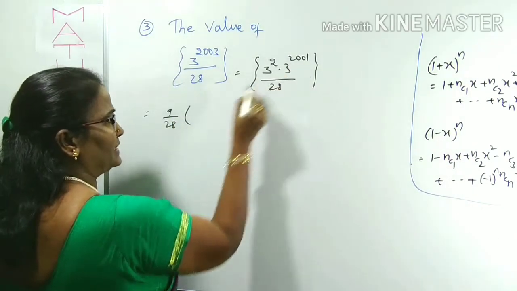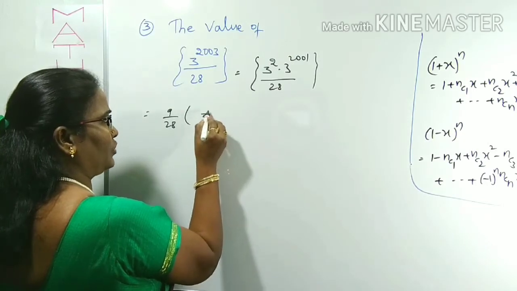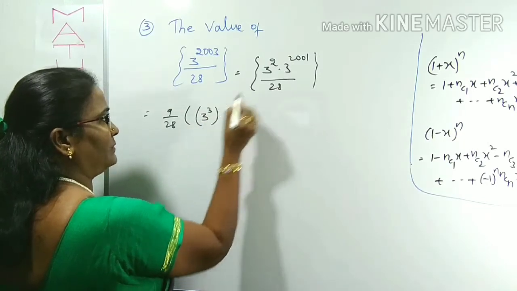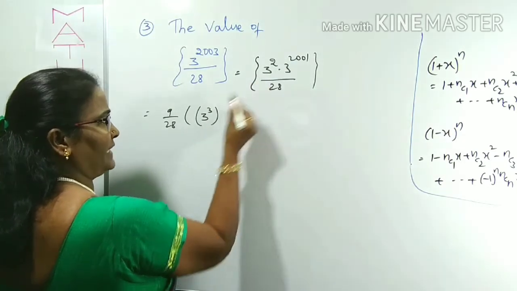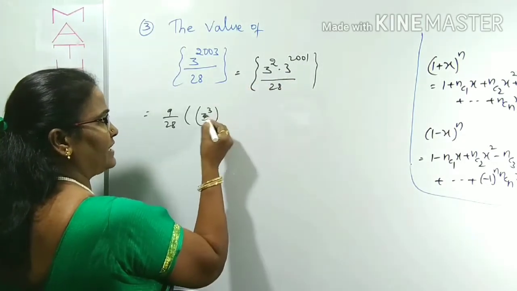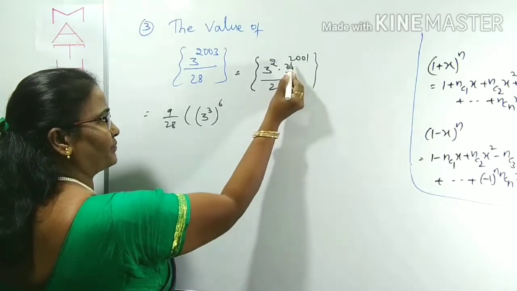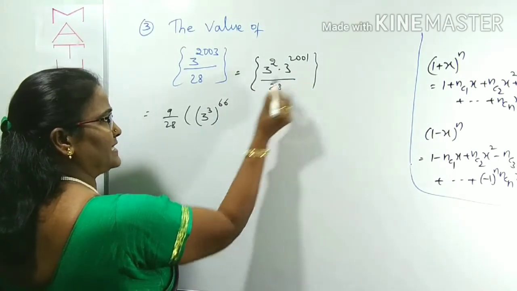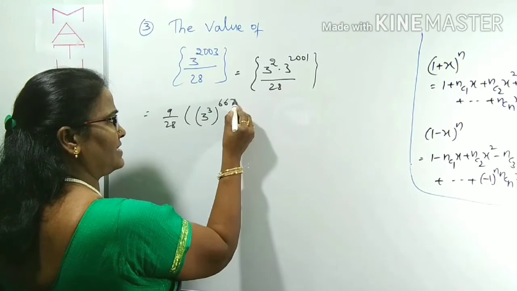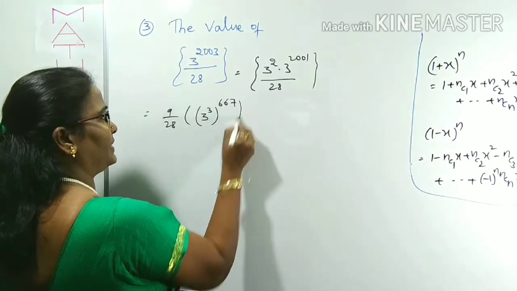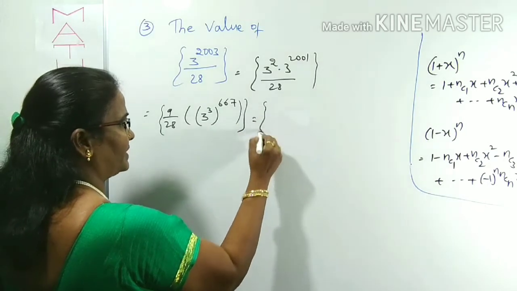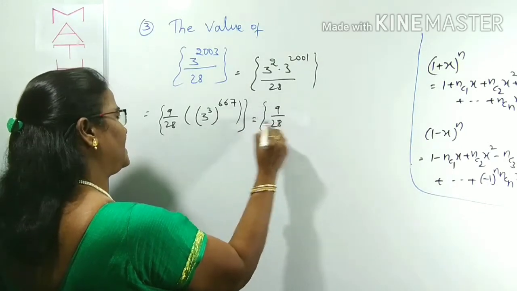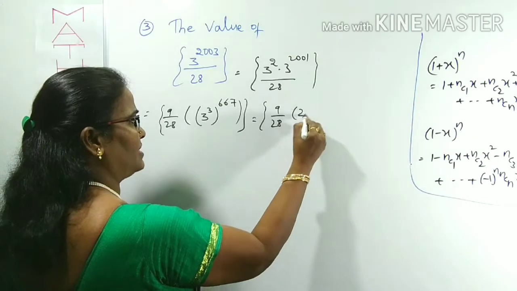3 power 2001, I am writing as 3 cube whole power 667, into 3 power 3... 2001 divided by 3 means 3 6 18, 2 0; 3 6 18, 2 1; 3 7 21. Like that we have to reduce first. Right, next step, 9 by 28. 3 cube is 27.